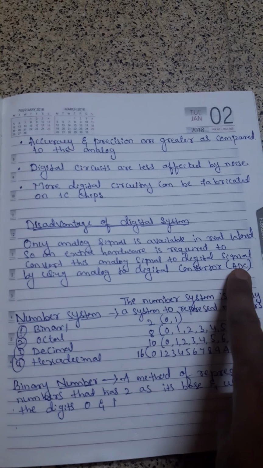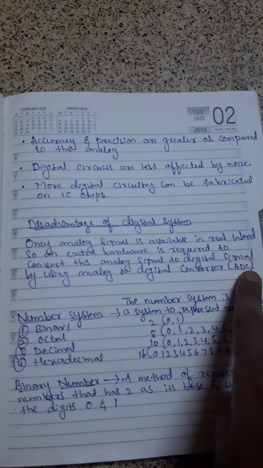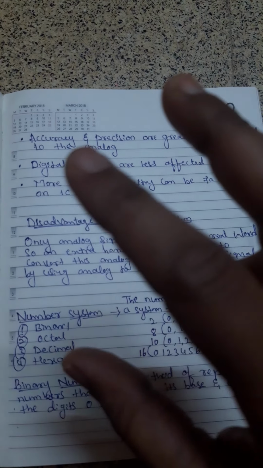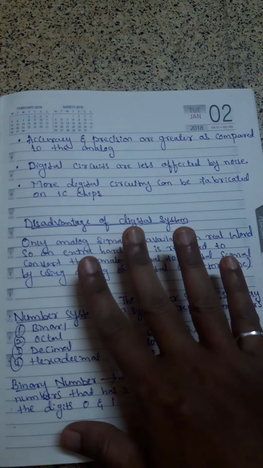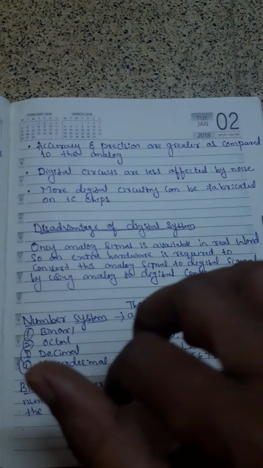We call it an ADC. This is all about the comparison between analog system and digital system.